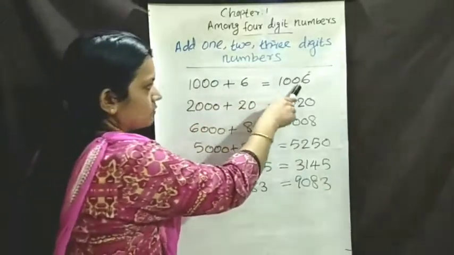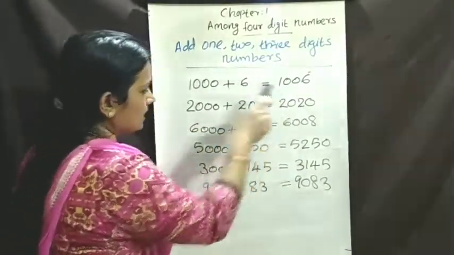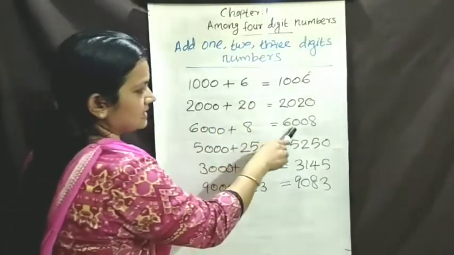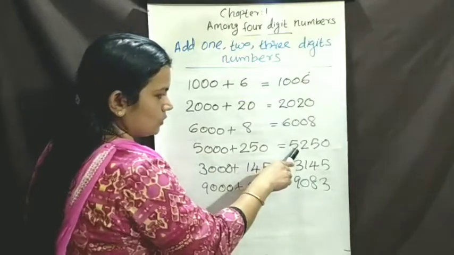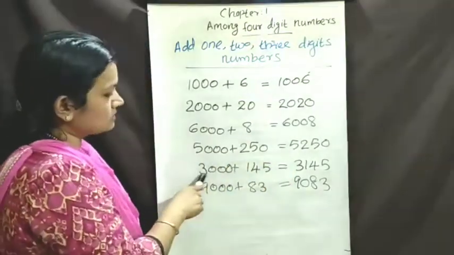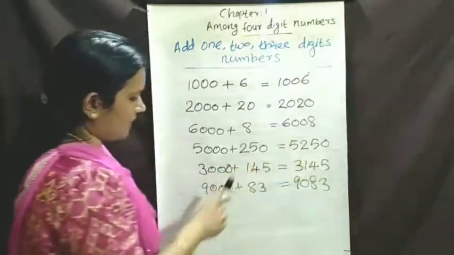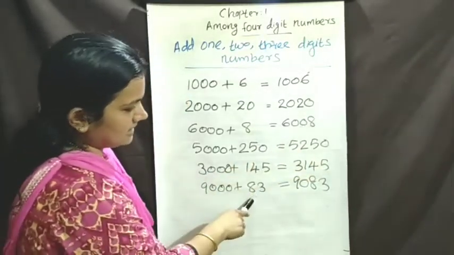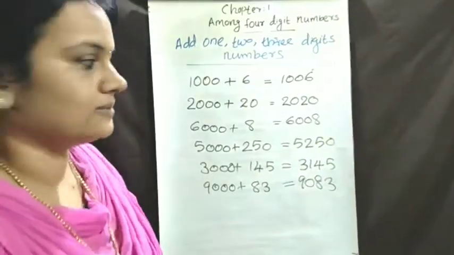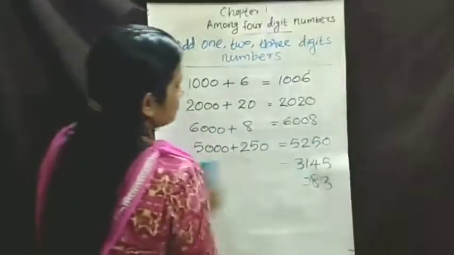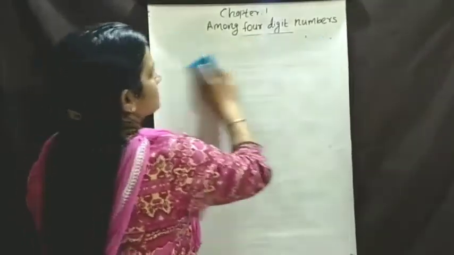1000 plus 6, 1006. 2000 plus 20, 2020. 6000 plus 8, 6008. 5000 plus 250, 5250. 3000 plus 145, 3145. 9000 plus 83, 9083. Okay, got it. Okay, next we will learn the place values.